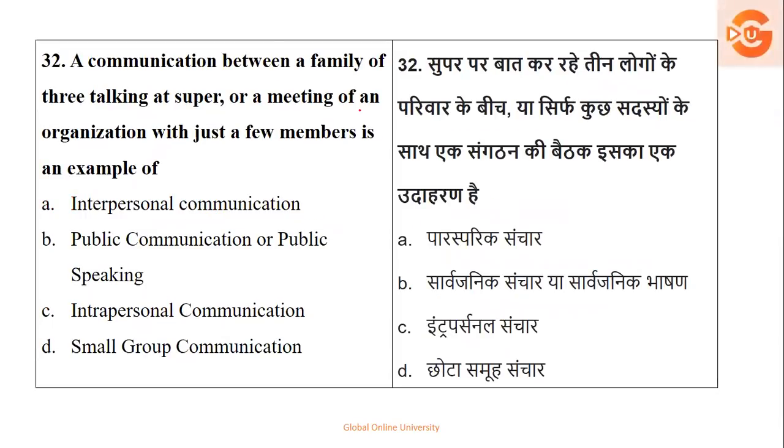Next, a communication between a family of three talking at supper, that is while having their food, or a meeting of an organization with a few members is an example of. See, a family of three, or a meeting where it is three, it is not interpersonal because it's more than two. It's not intra because they're not talking to the self, they're talking to others. It is not a huge thing where we can call it public. So interpersonal is not there, public is not there, intrapersonal is not. So it's called what? The small group communication. So here your option number D is the right option.